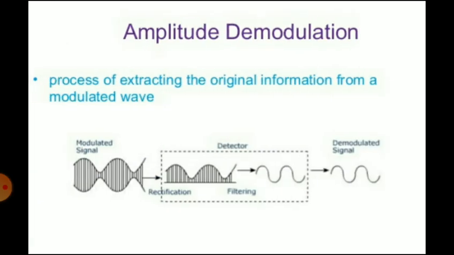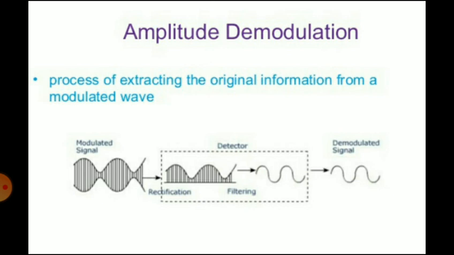Next we will see amplitude demodulation. It is the process of extracting the original information from a modulated wave. When amplitude modulation is intentionally introduced in a system for data handling, it is used as an intermediate step. The amplitude modulated signal cannot be used to drive the final readout system as such because it is not suitable for this purpose.